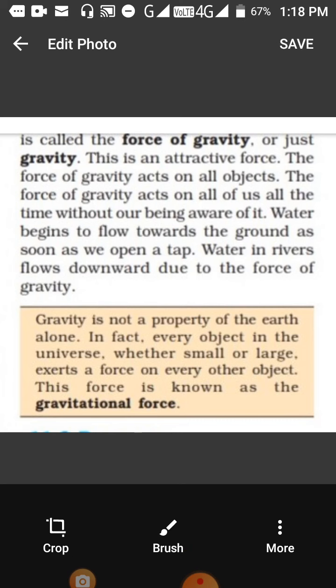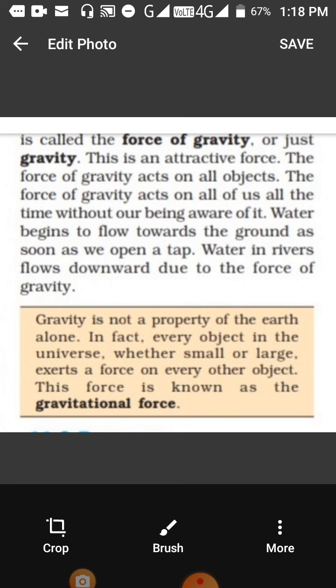This law you will read in 9th class. It was given by Newton, which is called Newton's law of gravitation. His law states that every two objects in the universe are attracted towards each other by a force which is called the gravitational force.